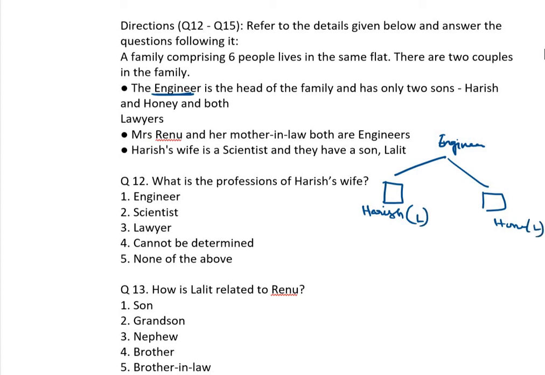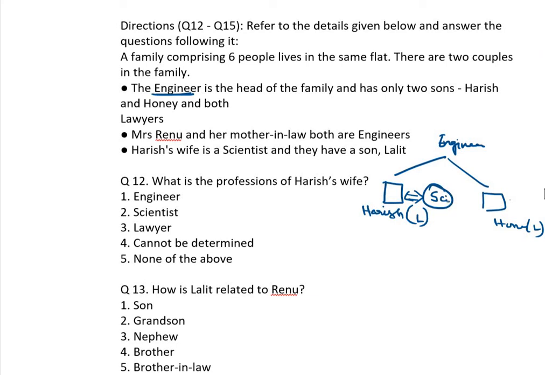Renu and her mother-in-law both are engineers. Already one name is here, so she is a mother-in-law. Then we have to decide whose wife. The next line says Harish's wife is a scientist.